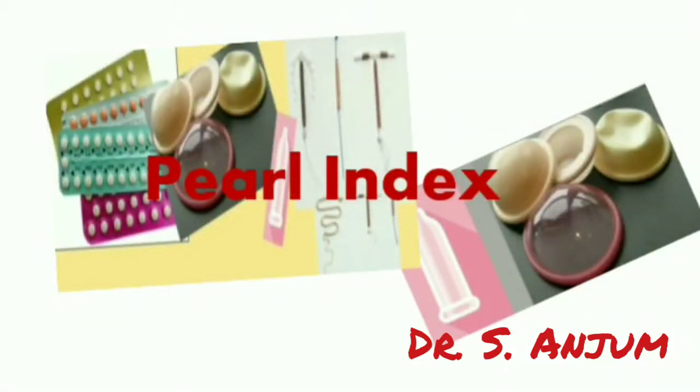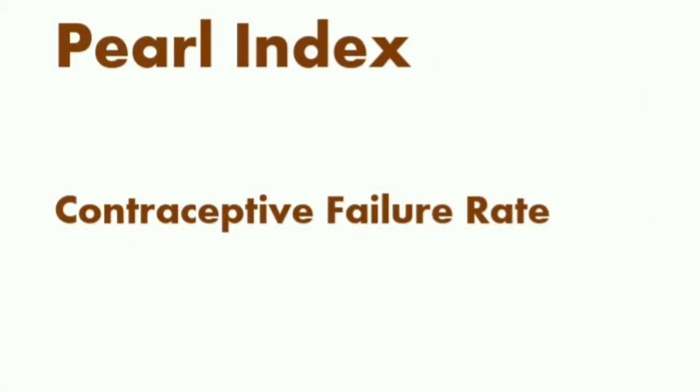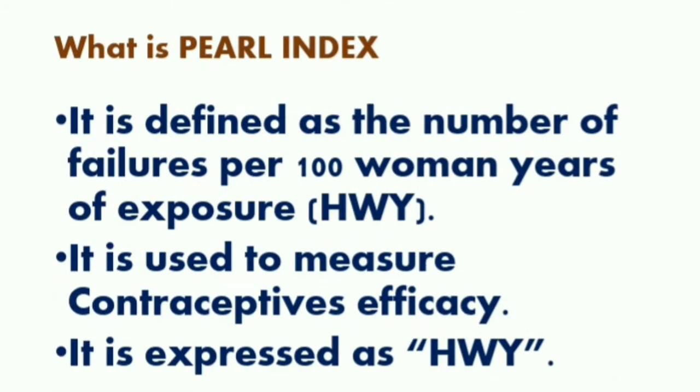Pearl Index. Pearl Index is a measure of contraceptive failure rate. How is it defined? What is Pearl Index? It is defined as the number of failures per 100 women years of exposure. It is used to measure contraceptive efficacy and it is expressed as HWY.